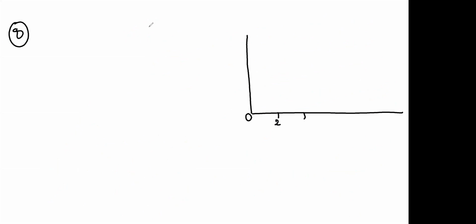On the x-axis we have 2, 4, 6, 8, 10. And on the y-axis, we have 2, 4, 6, 8, let us say.